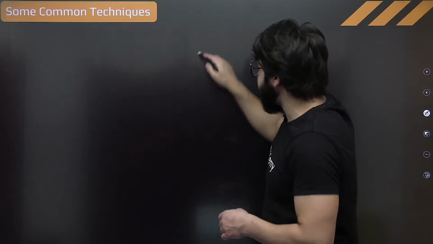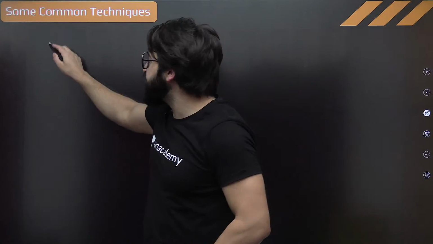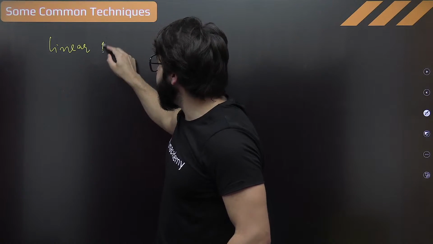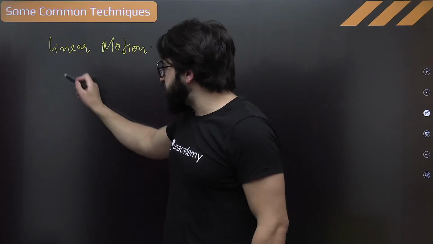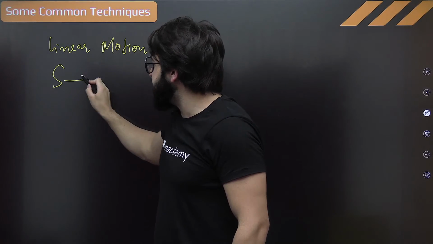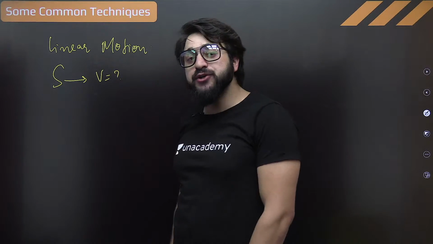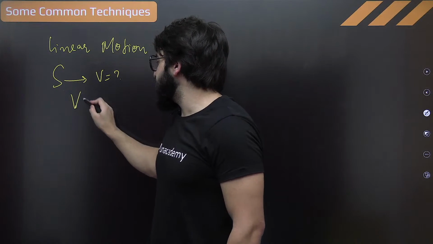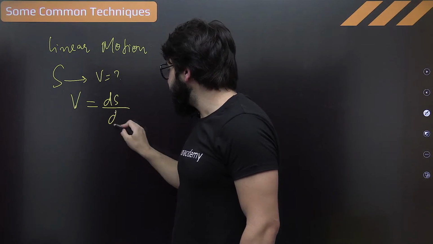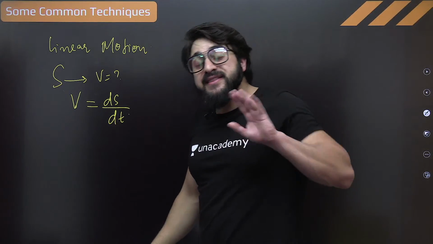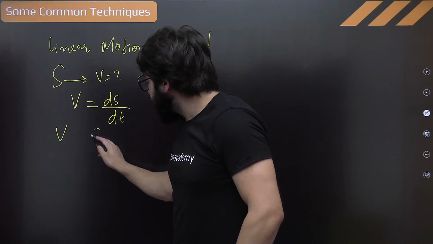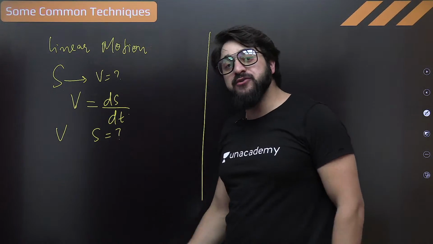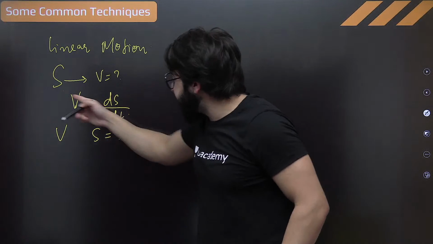So some basic common techniques you might have studied in your linear motion. If displacement is given, you are supposed to find the velocity. What will you do? Velocity is nothing but ds by dt. Understand? This is a very simple thing. Now, if velocity is given, you are supposed to find the displacement. What will you do? Sir, we'll go for integration.